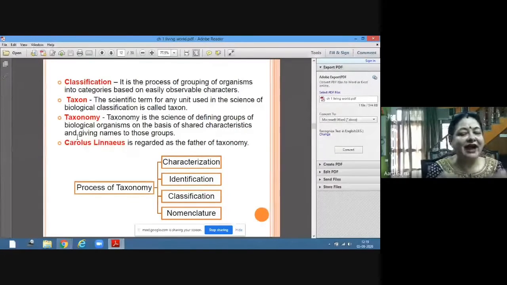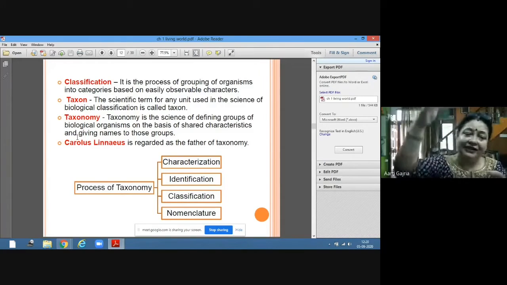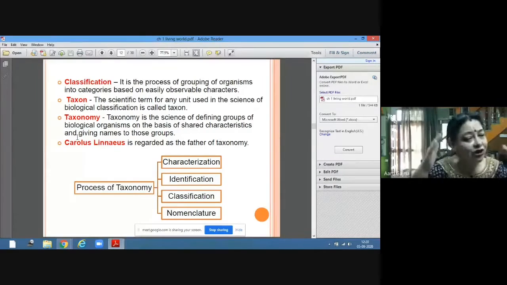Taxonomy is the science of defining groups of biological organisms on the basis of shared characteristics, because they all are similar to someone and dissimilar to someone. So we have to concentrate on the similarities and dissimilarities, and then we have to give them the names. Then we have to classify them into different categories, and these different categories are called taxon. And this branch of science that deals with all this is called taxonomy.